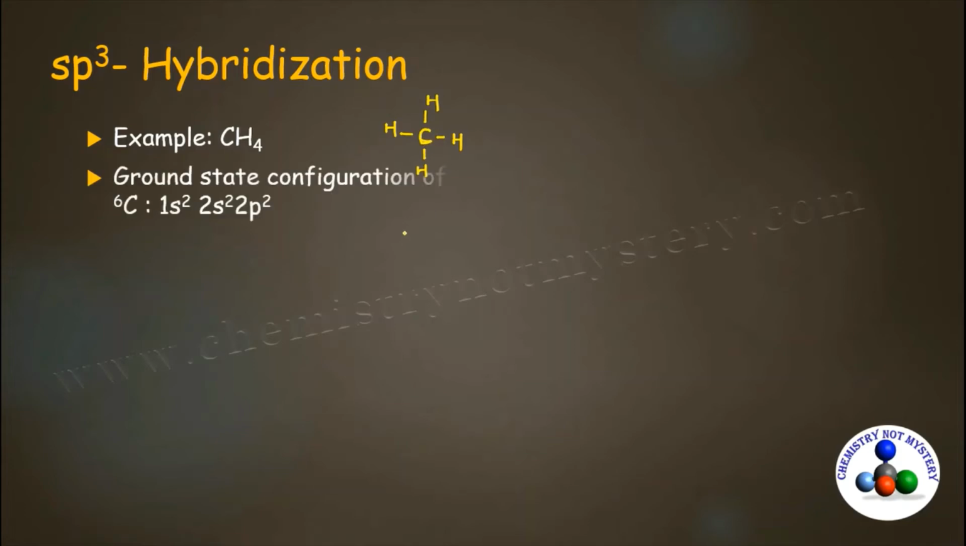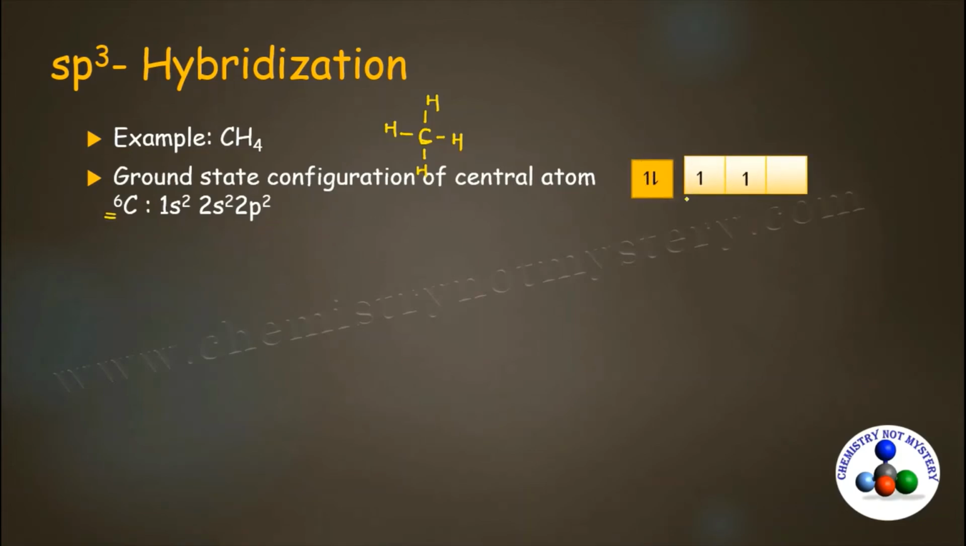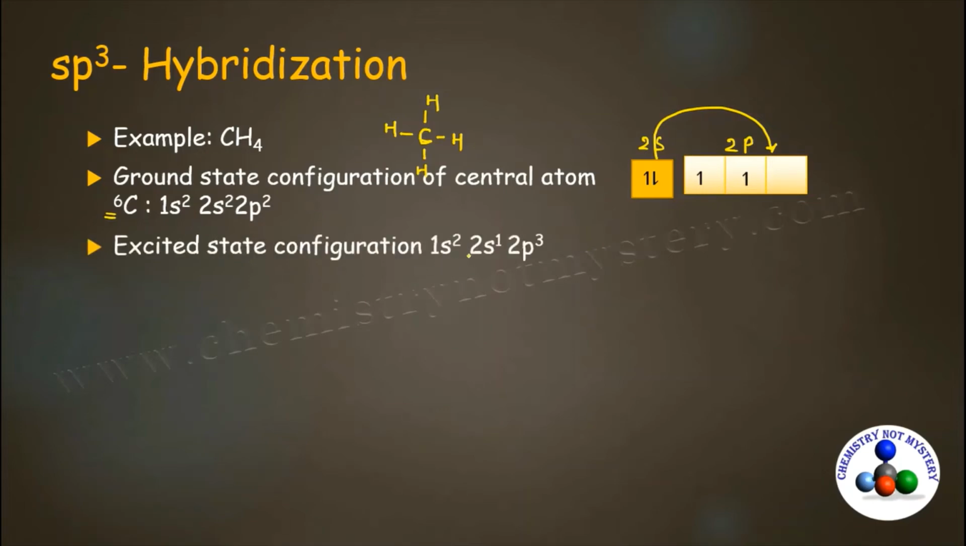First write the configuration of carbon. Its atomic number is 6, so the configuration will be 1s2, 2s2, 2p2. When you fill electrons according to Hund's rule of maximum multiplicity, you will get 2 electrons in 2s and 2 electrons in 2p. For the formation of 4 bonds with 4 hydrogens, we will require 4 half-filled orbitals. For that, we need to promote one of the electrons from 2s to 2p. So the excited state configuration will be 1s2, 2s1, 2p3.